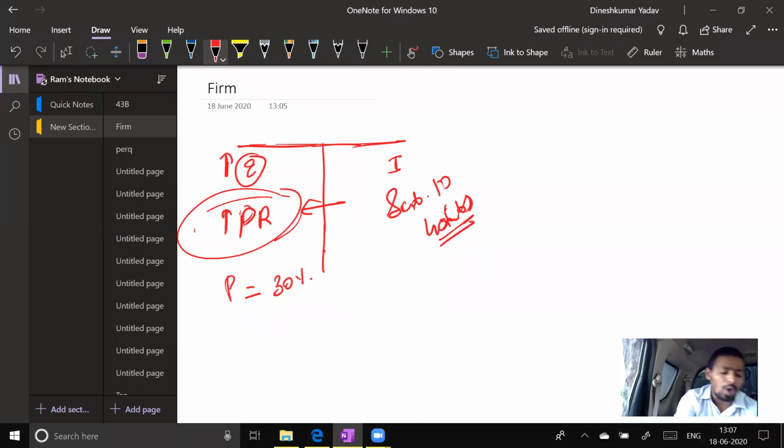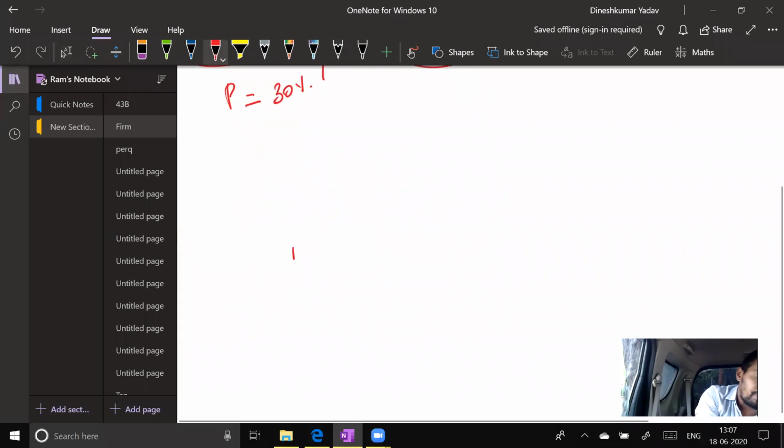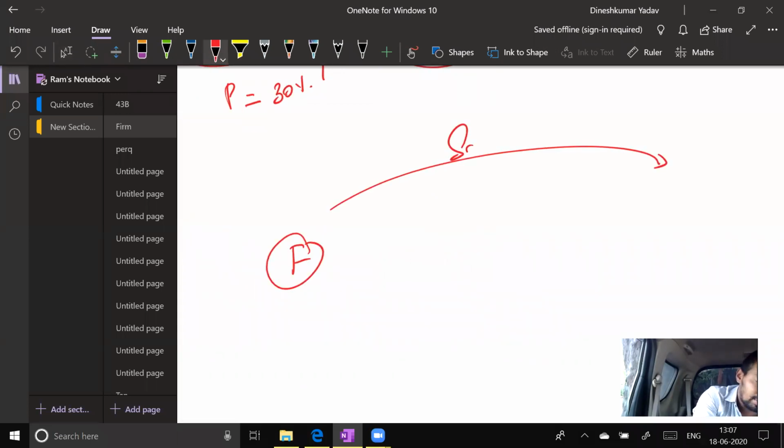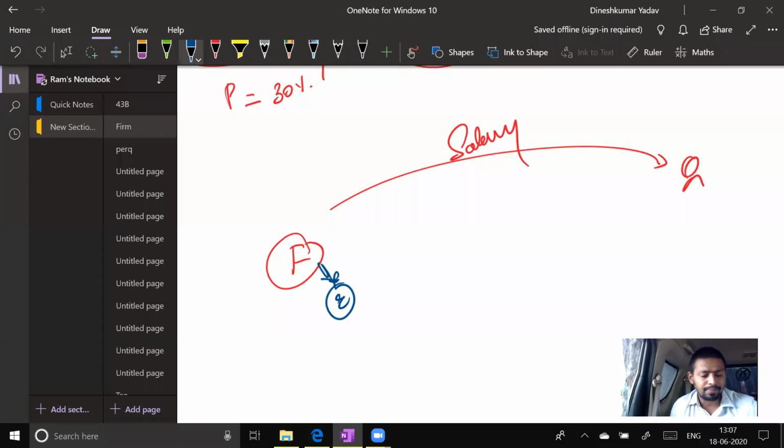This clause puts a limit on the maximum remuneration that can be given by the firm to its partner. Now, please understand, what all things can a firm give to the partner? A firm can give salary. Salary is an expense for the firm. Please understand, salary is an expense for the firm. Then what is it for the partner?